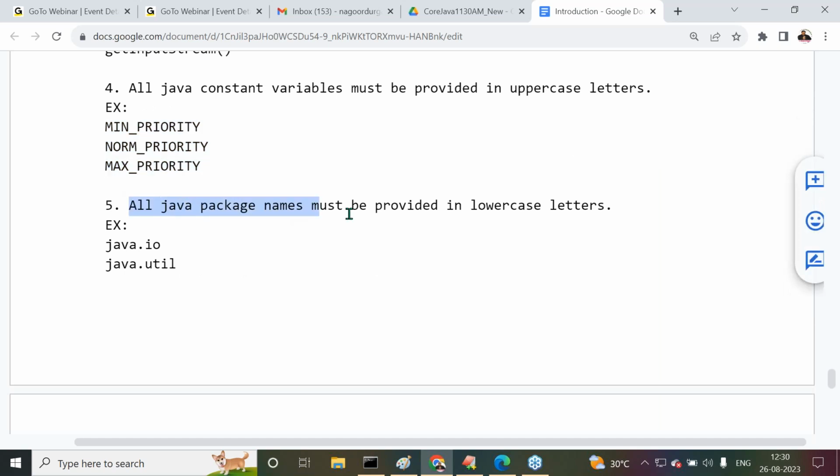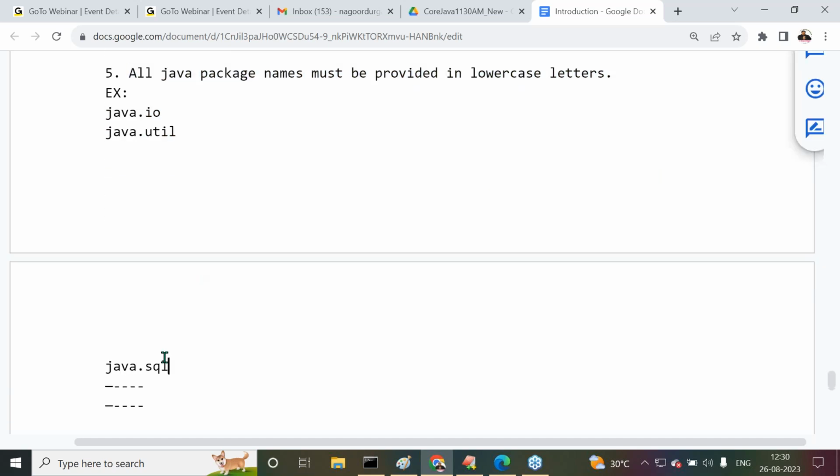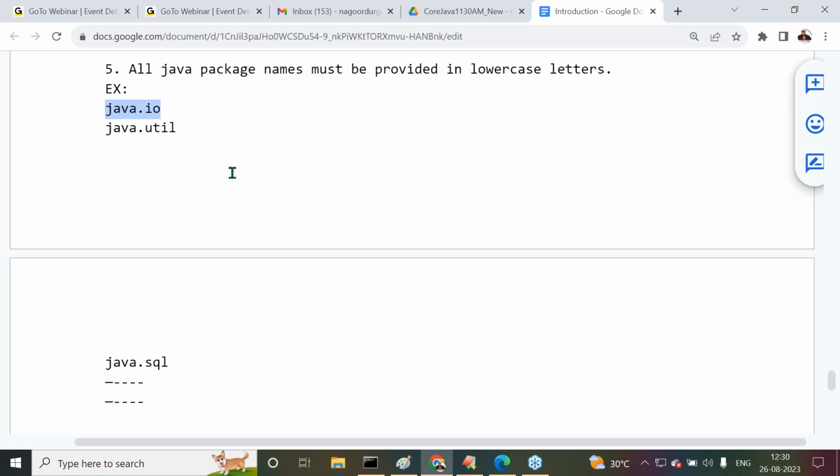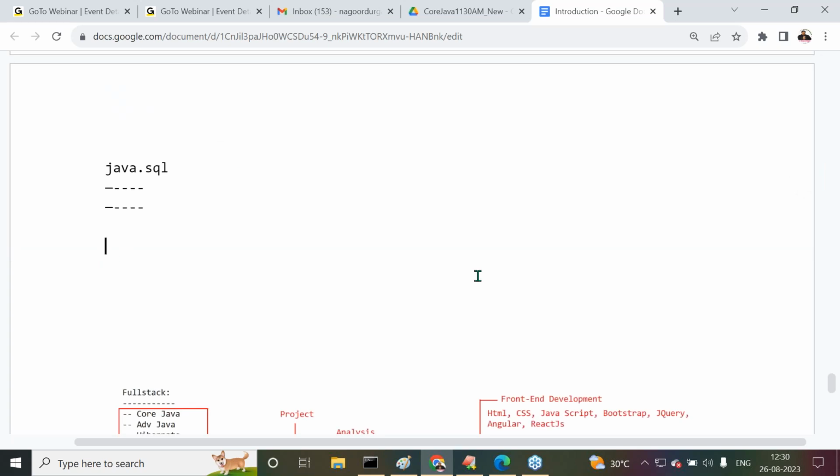All Java package names must be provided in lowercase letters. What are these? Java.sql, that means Java.util, Java.what there? IO. That's enough. This is exactly the content here we have to understand clearly now. Are all of you following or not? So naming conventions are also completed clearly. Okay.